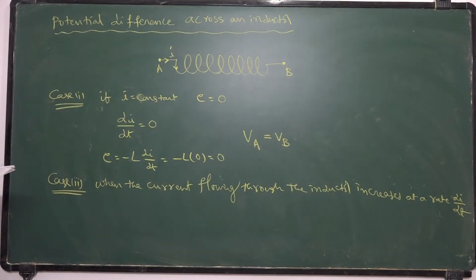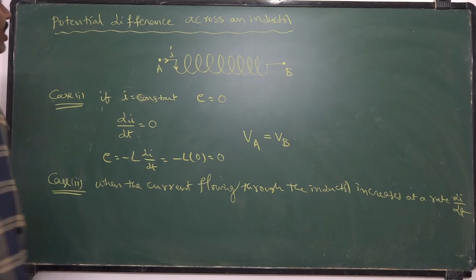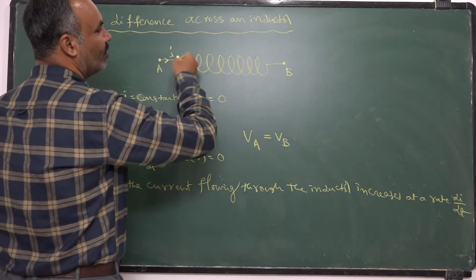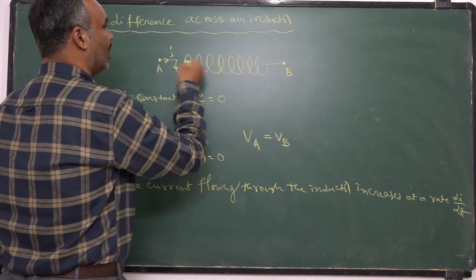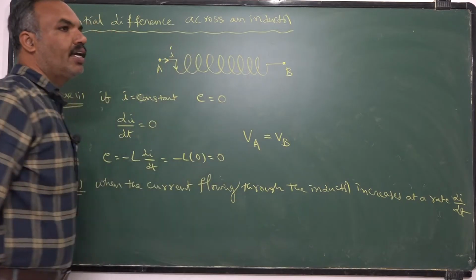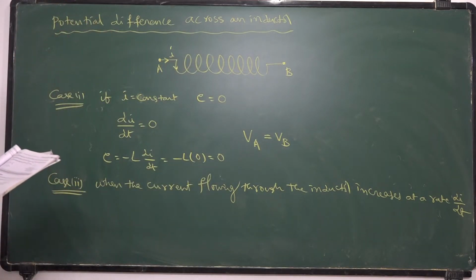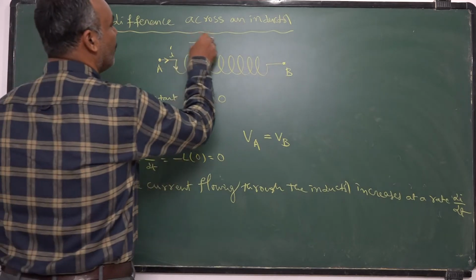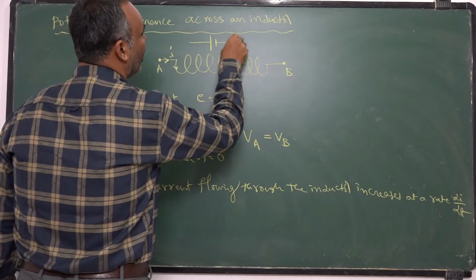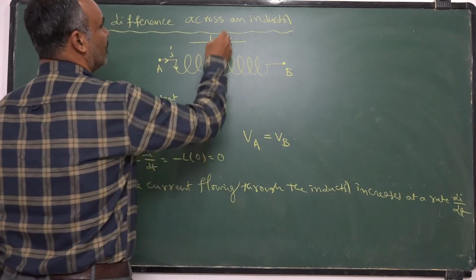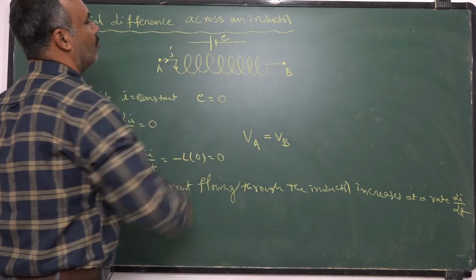What will happen? When current is increasing, magnetic flux linked with the coil increases. When magnetic flux linked with the coil increases, back EMF gets developed. Therefore, that back EMF has polarity like this. This is the back EMF developed.